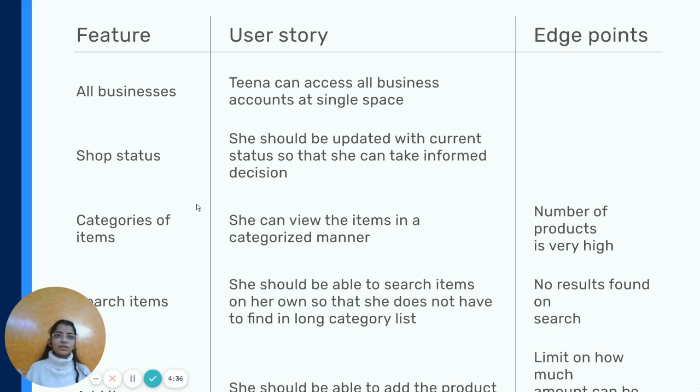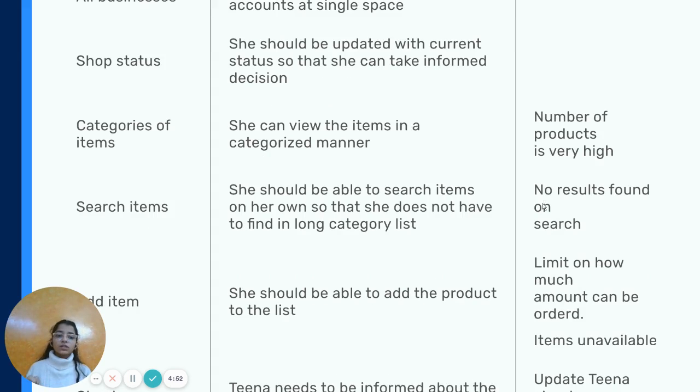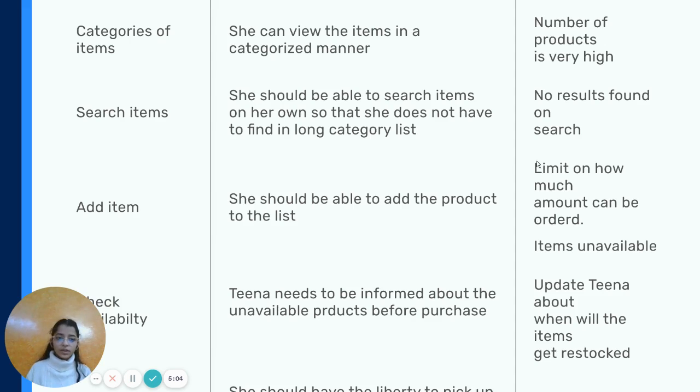Categories of item, since the problem statement also mentioned how these shops have so many items and it would be difficult for the user if these items would not be categorized in a proper manner. So the product numbers are very high, so proper category of items. And then next is search items. If they're still not able to find through category of items, user can always search it.